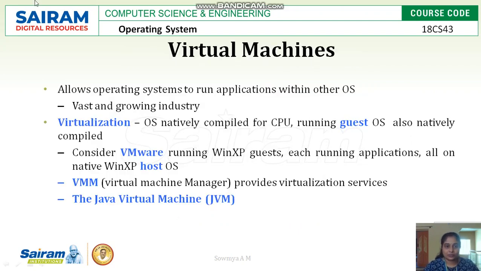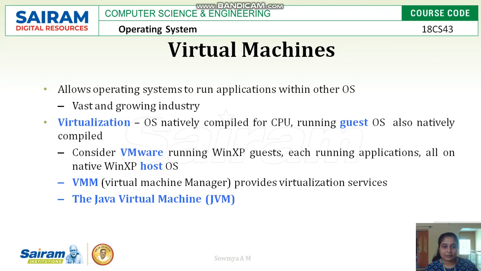Next comes virtual machine. A virtual machine is one platform which allows many operating systems to run on one computer as a native compiler.